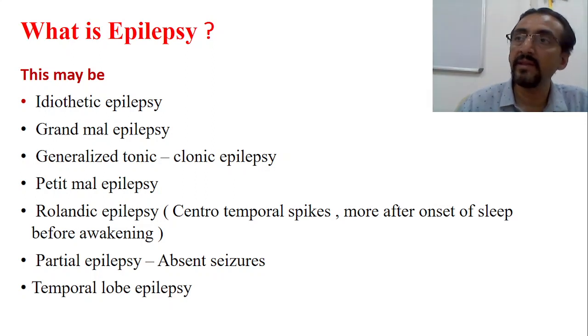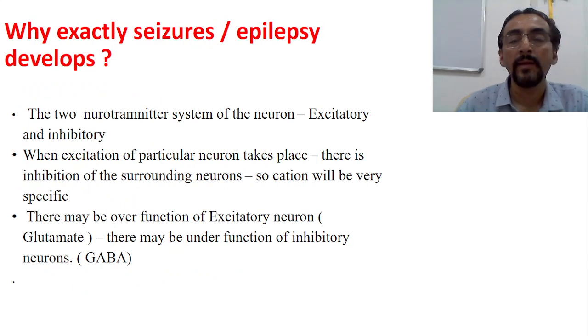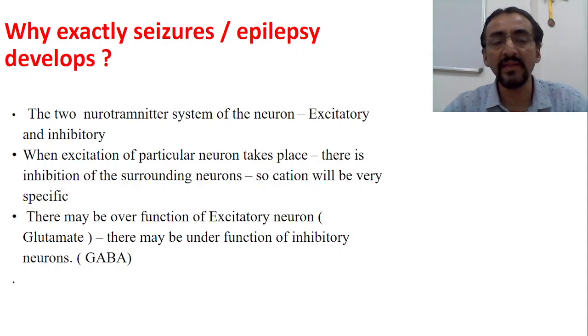What is the basic thing here? The seizures are occurring repeatedly, recurrently, spontaneously, with the abnormal electrical discharge. That's all. With the motor, sensory, as well as autonomic nervous system involvement. So this is the basic again, and in the next class we will see why exactly the seizures start and why exactly the epilepsy develops, what is the cause. Such details we will see in the next class.